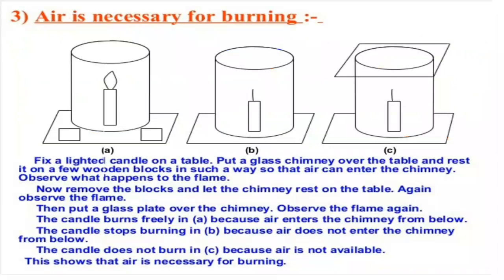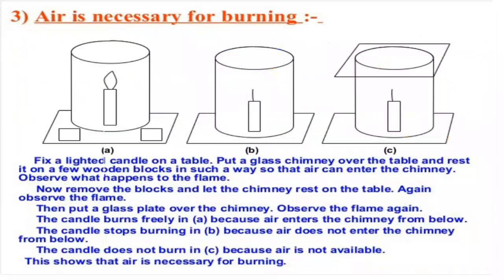lighted candle on a table, put a glass chimney over the candle and rest it on a few wooden blocks in such a way that air can enter the chimney. So in the first one, as you can see, we have kept 2 wooden sticks, and then we have kept the glass tower which is working as a chimney. In the second case, we are taking it with no wooden blocks. In the third one, we are putting a lid over it.